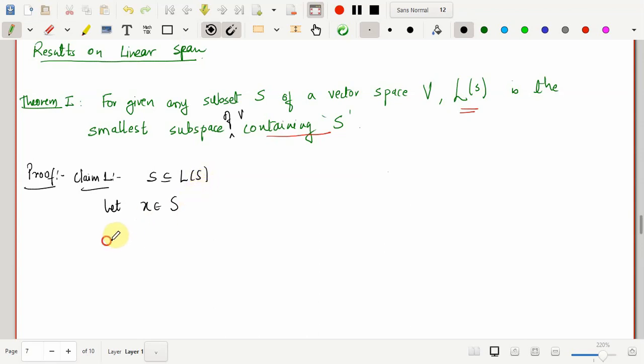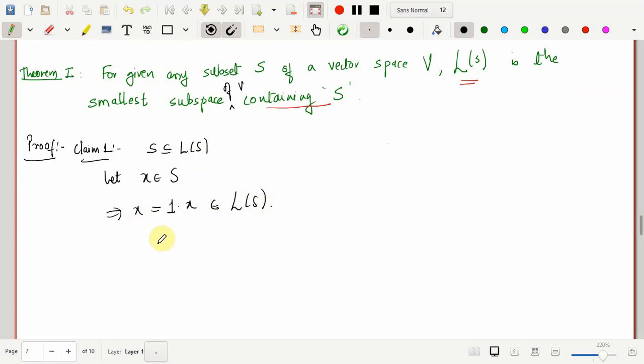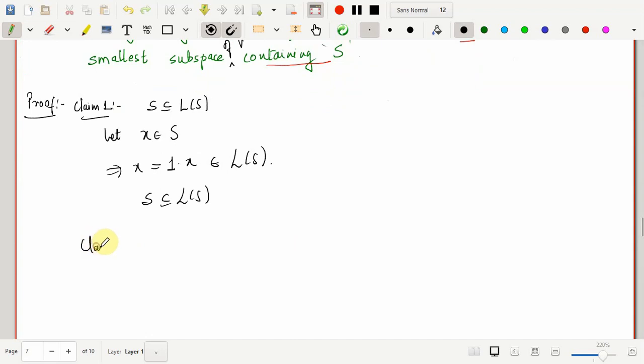In fact, you observe that x can be written as a linear combination of itself. x is nothing but 1 into x, right? And x is one vector from S. So therefore I can say that this belongs to the linear span of S. That is enough to say that x is in the linear span of S, and therefore we claim that S is a subset of the linear span of S. So that's the first part. The second part we will prove is that L of S is a subspace of V.